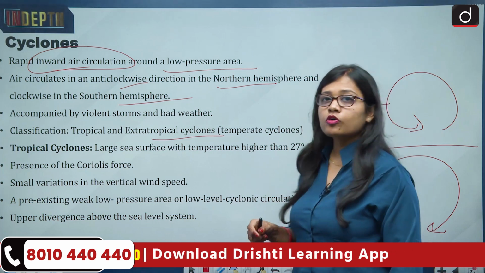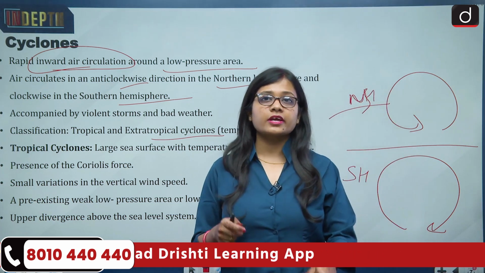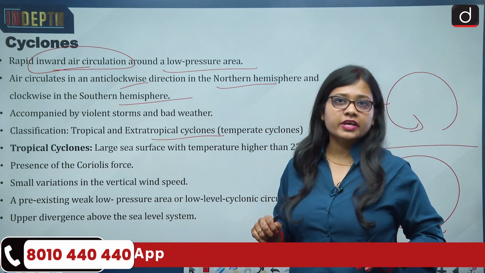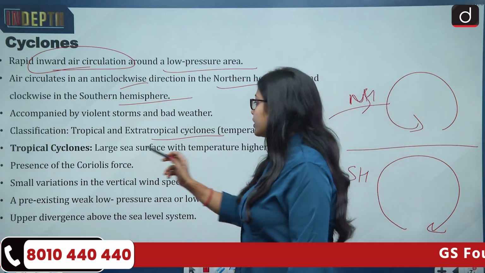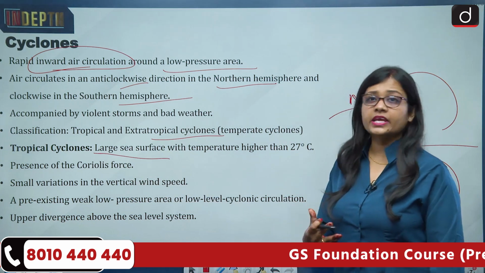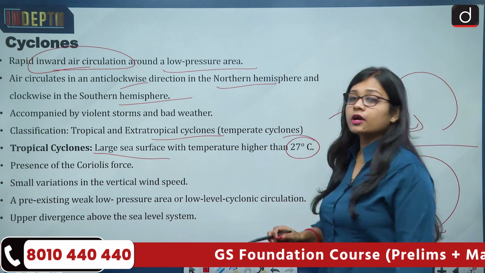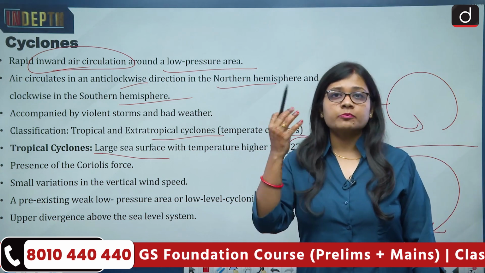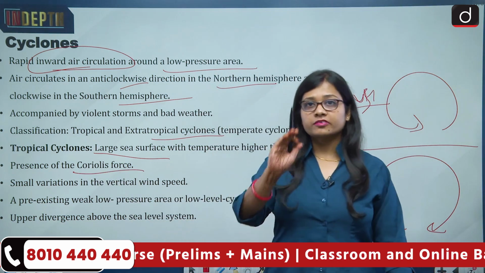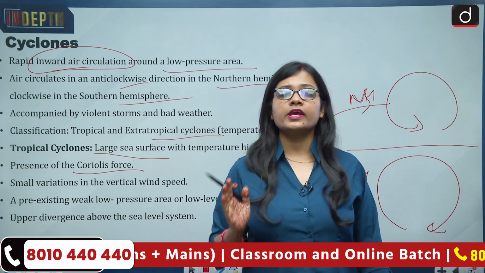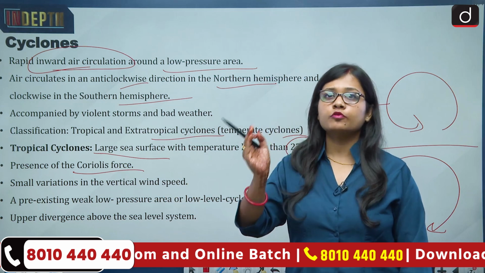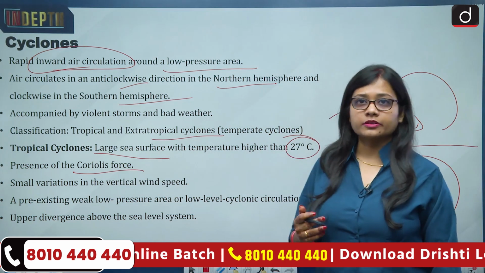Then let us talk about a few of the conditions for the formation of tropical cyclones, which are prerequisites. First of all, a large sea surface so that it can move, generate and become big in nature, and then the temperature should be around 27 degrees Celsius or above. It means warm conditions are required. Then the presence of the Coriolis force, because the circular movement of the wind or air is provided by the Coriolis force, and the Coriolis force comes from the rotation of the earth.